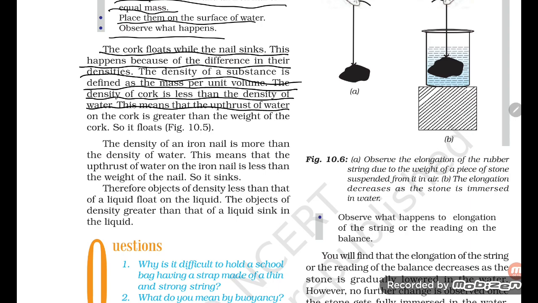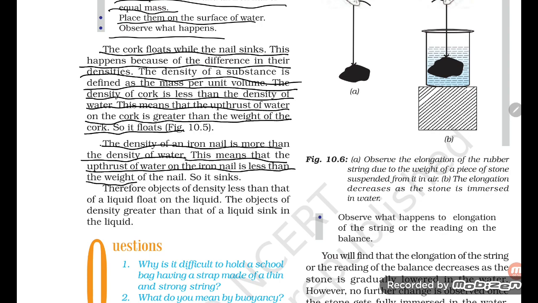This means that the upthrust of the water on the cork is greater than the weight of the cork, so it floats. The density of an iron nail is more than the density of water. This means that the upthrust of the water on the iron nail is less than the weight of the nail, so it sinks. Therefore, objects of density less than that of the liquid float on the liquid. The objects of density greater than that of the liquid sink in the liquid.